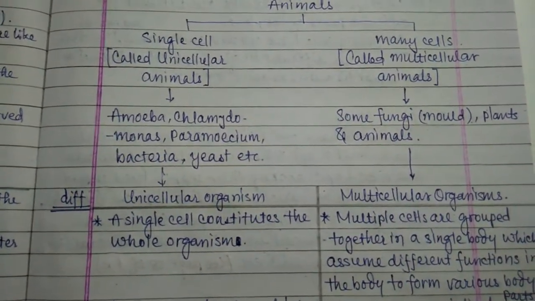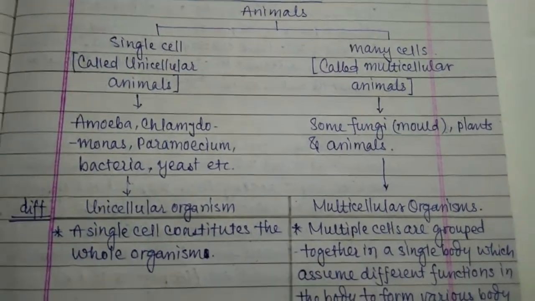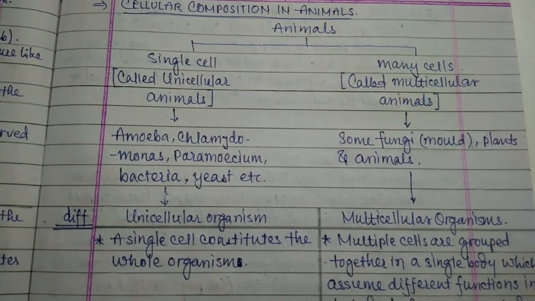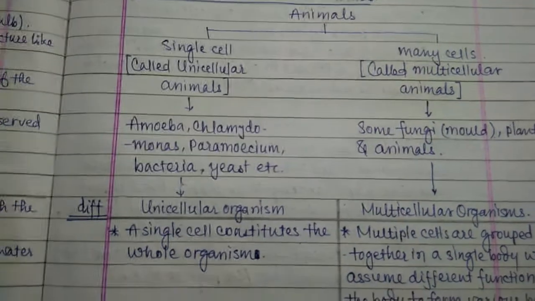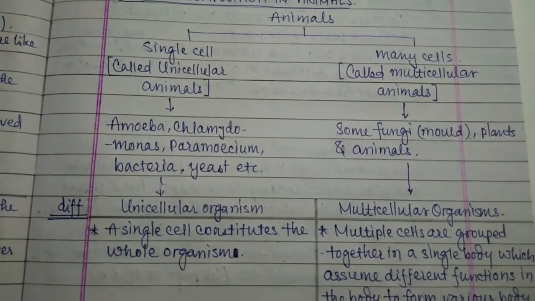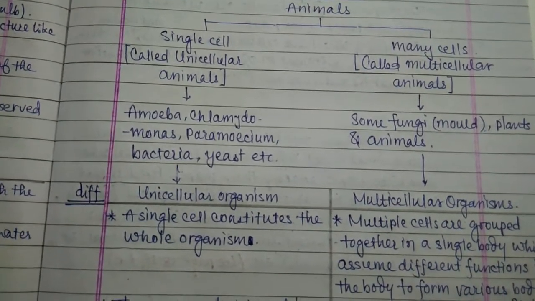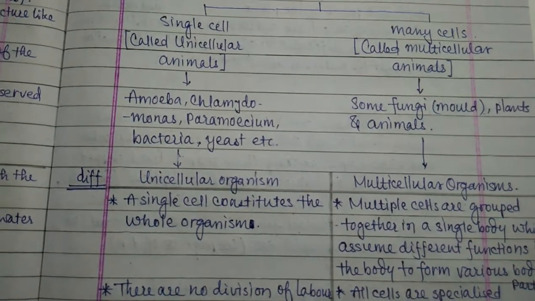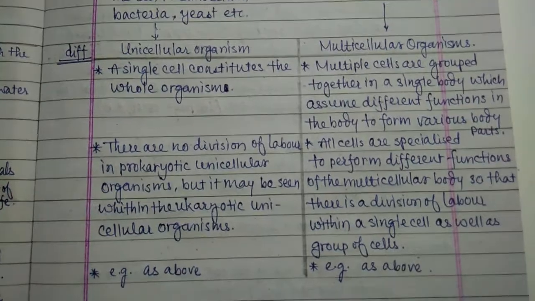Amoeba, Chlamydomonas, Paramecium, bacteria, yeast, etc. are unicellular organisms, whereas all animals and some fungi like mushrooms and some mold which we observe on stale food like chapati, roti or bread are multicellular organisms.